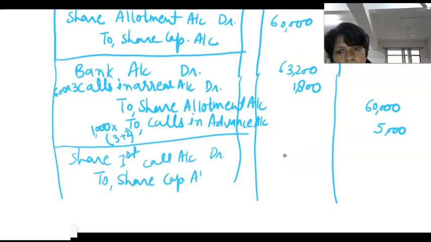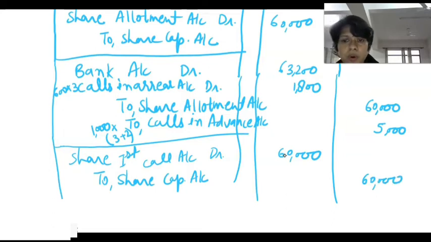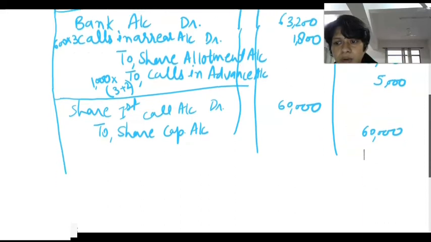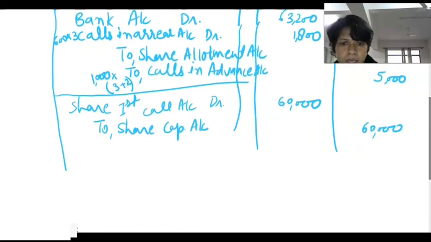capital account for 20,000 shares, and the first call money is rupees 3. So 20,000 into 3, it means 60,000 rupees due for share first call money. And we will do a transaction for or being share first call money due on 20,000 shares at the rate of rupees 3 per each.